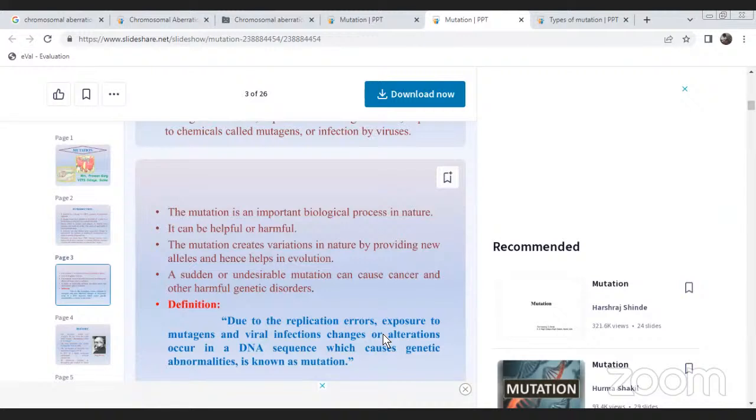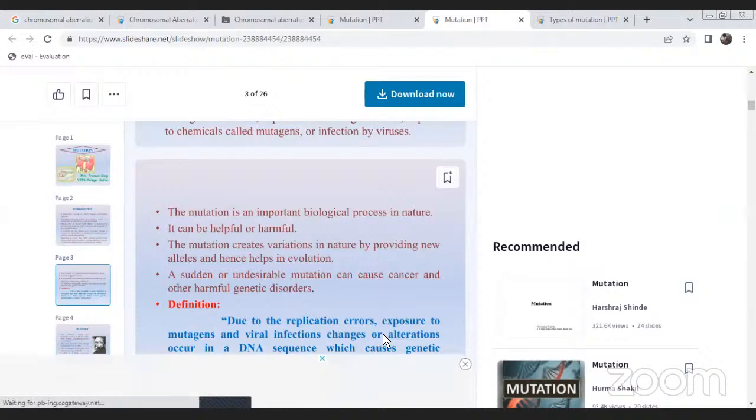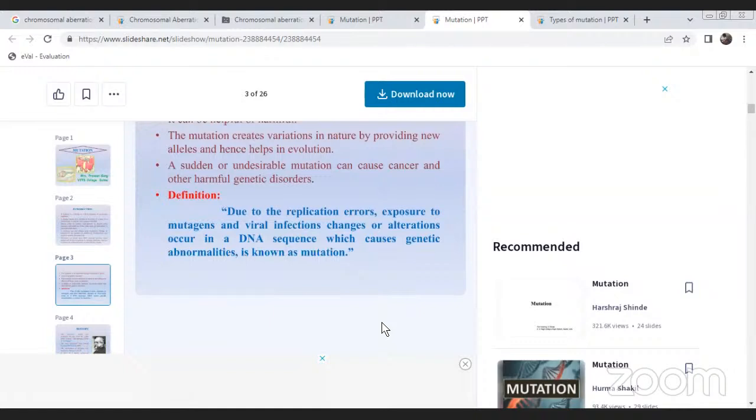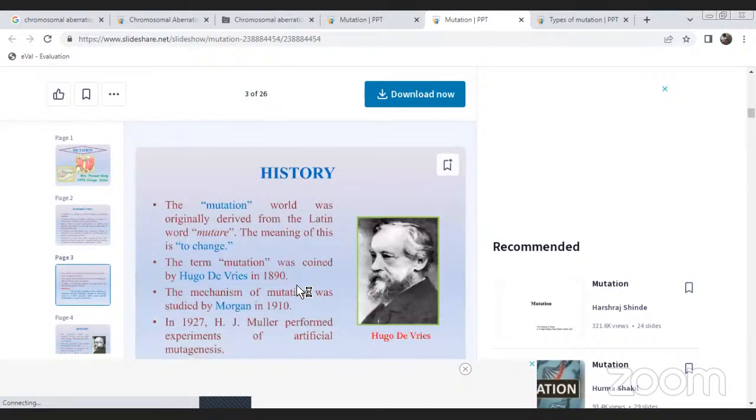A sudden or undesirable mutation can cause cancer and other harmful genetic disorders, for example abnormal growth of cells leading to cancer. So mutation means a change or alteration in a DNA sequence, due to replication errors, exposure to mutagens, or viral infection, which causes genetic abnormalities.